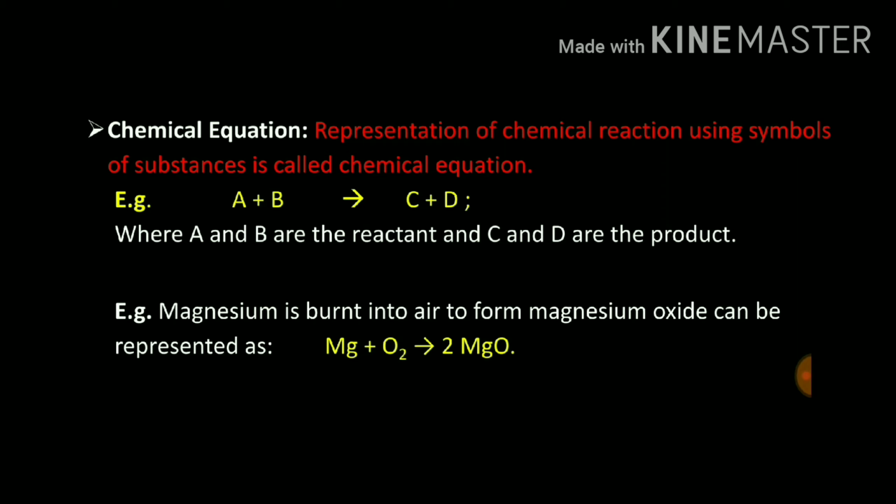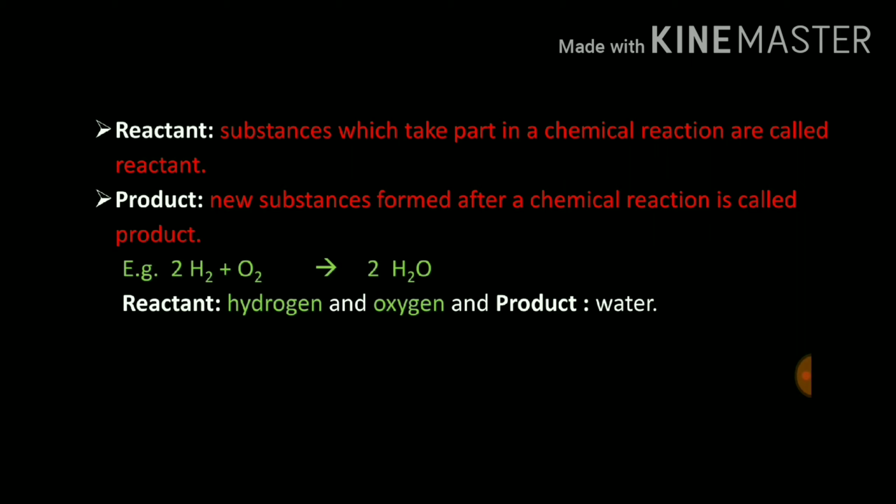Okay, so these were other reactions. Now the definition: reactant means what and product means what? The substance which takes part in a chemical reaction is called the reactant, and product means the substance formed after a chemical reaction is called a product. Okay, one more example is there.